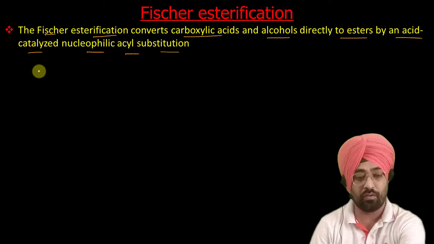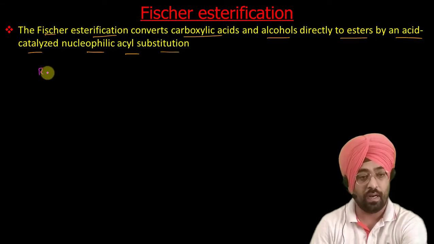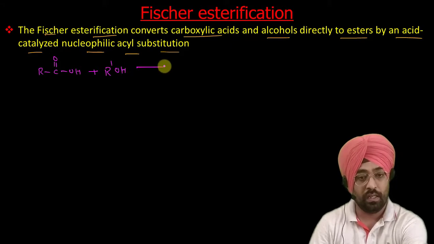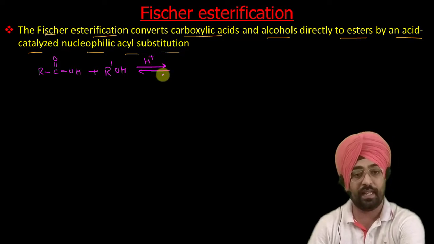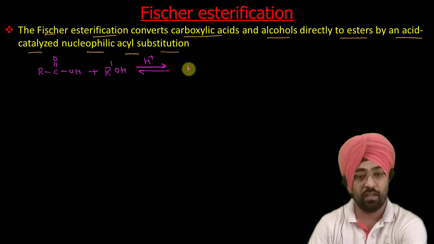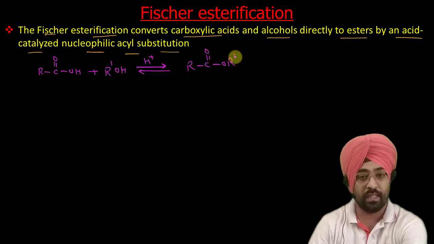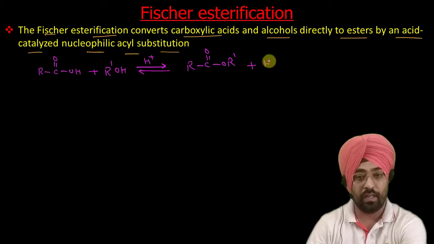Suppose I write carboxylic acid R C O O H. This is carboxylic acid reacting with alcohol in the presence of an acid catalyst H positive. So acid catalyst, this gets converted to RC double bond OR dash plus water. So that is your esterification reaction.